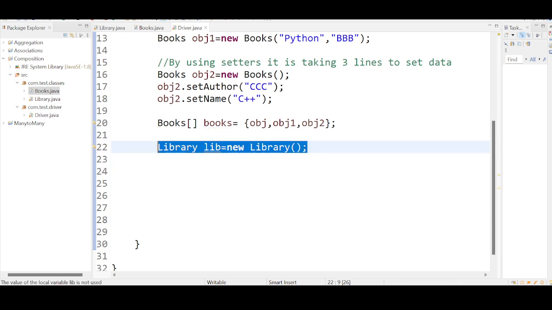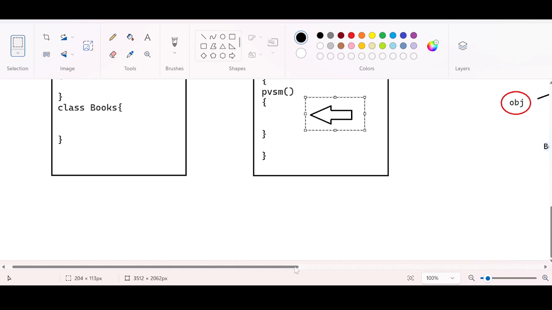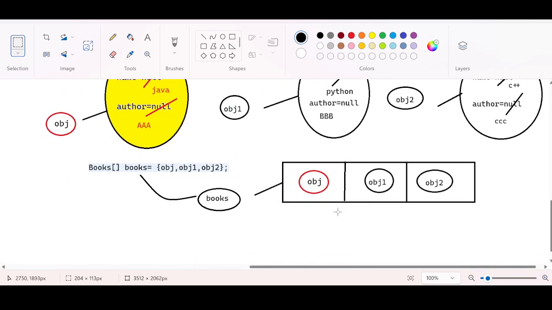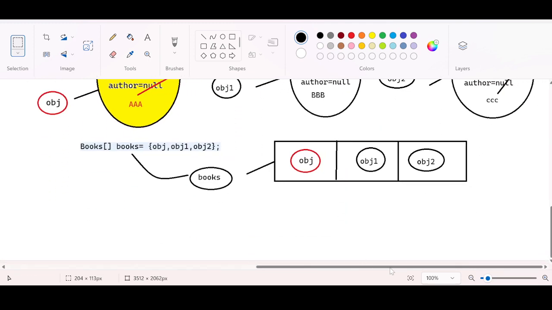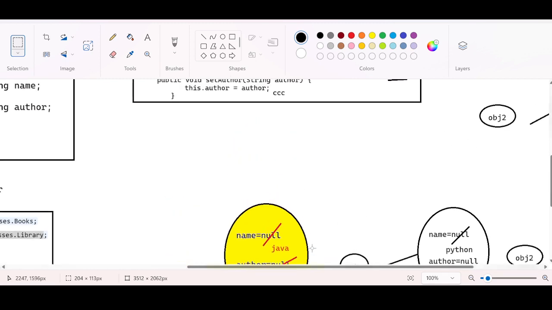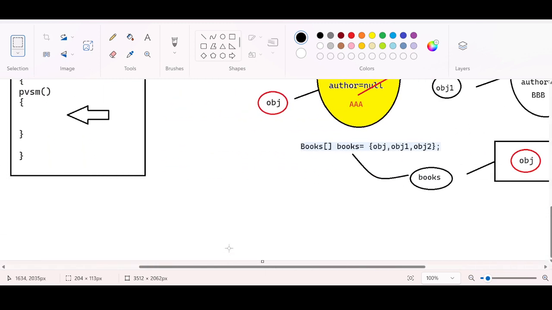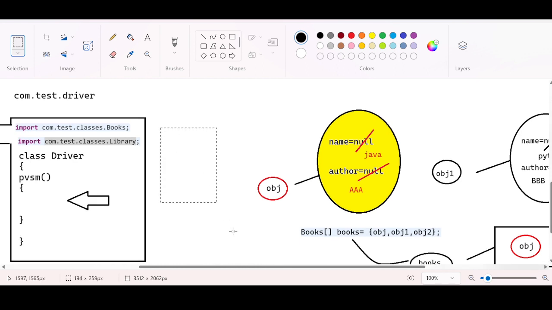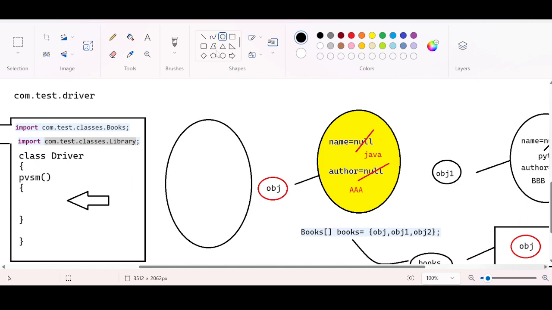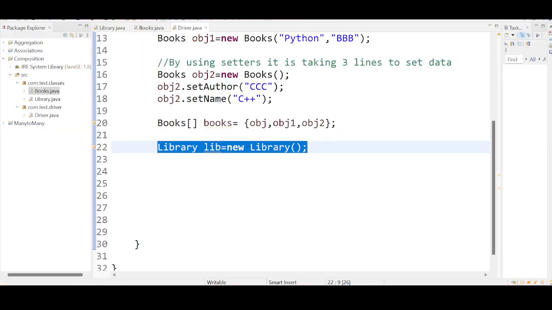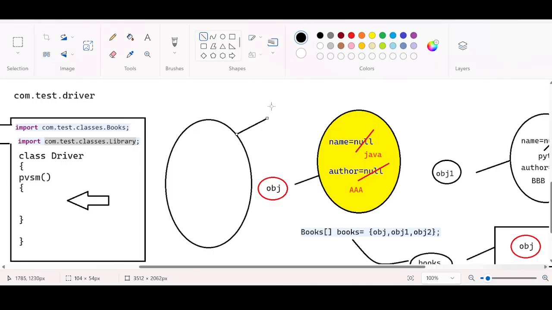Okay, because of this, what is happening behind the scenes? Again, the same thing. What is just happening behind the scenes because of this? An object is created, and the name of the object is what? Lib. Right? This will be named as Lib.